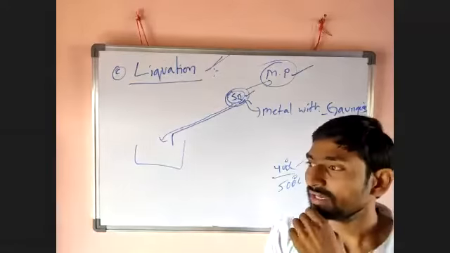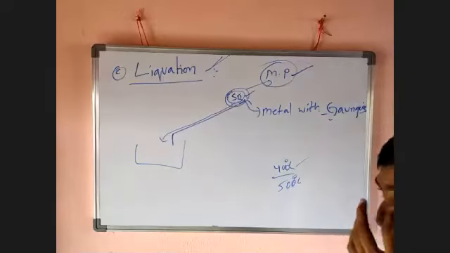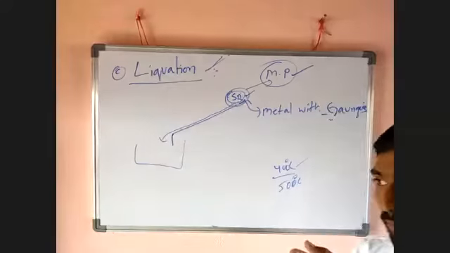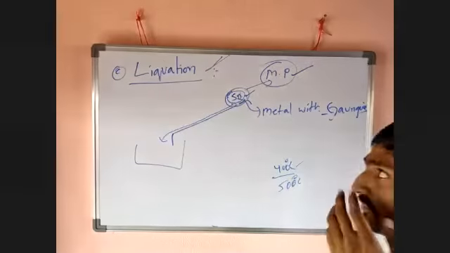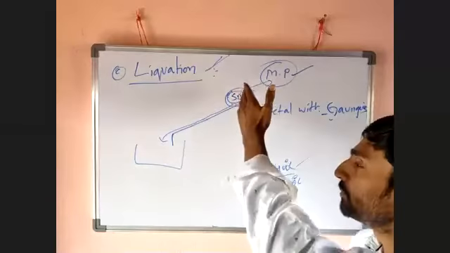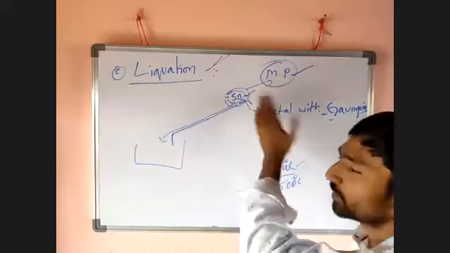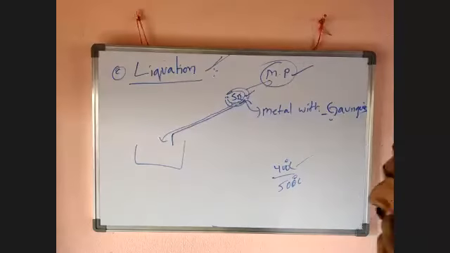Next one is liquation. Liquation is a technique that depends on the melting point difference. If the metal has a low melting point and the impurities have a high melting point, liquation is the better technique. During heating on the hearth, the metal melts and is collected downwards, and the impurities remain there. That means gangue particles are separated. That is called liquation.